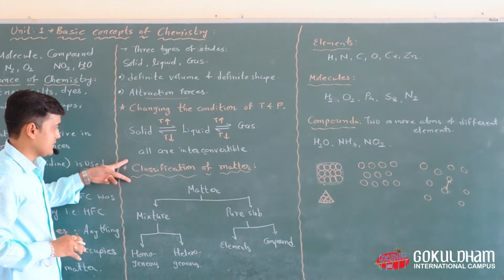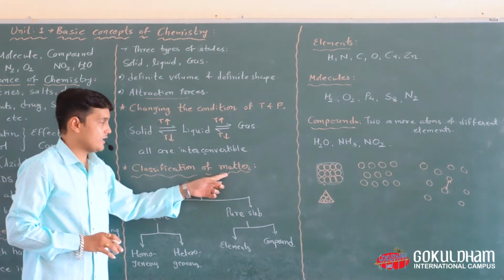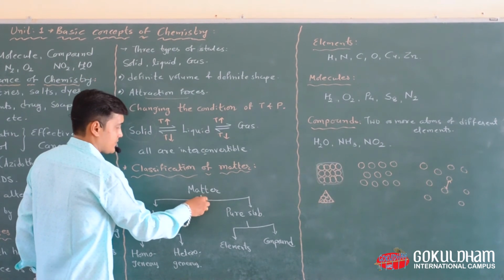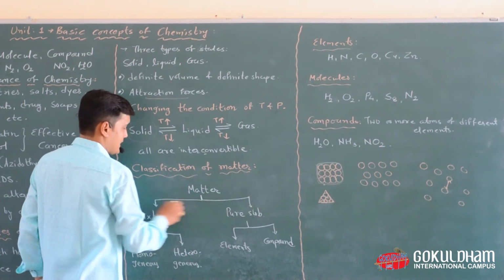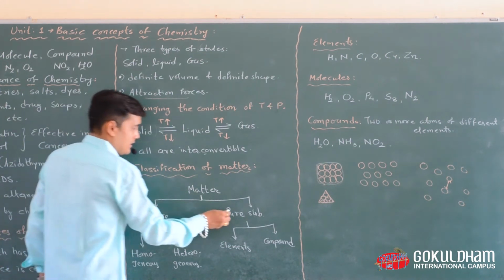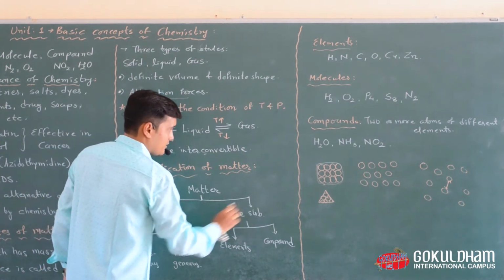Now another topic is the classification of matter. Matter is divided into two main categories. The first category is mixture and the other category is pure substance.